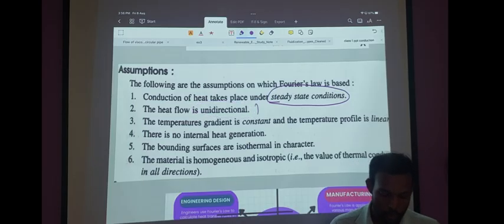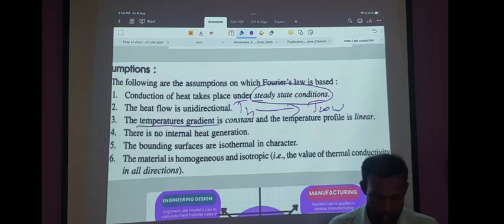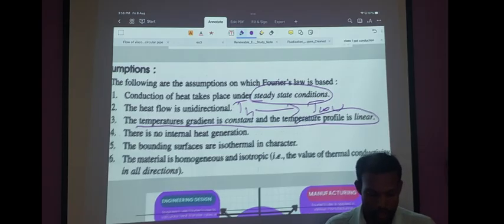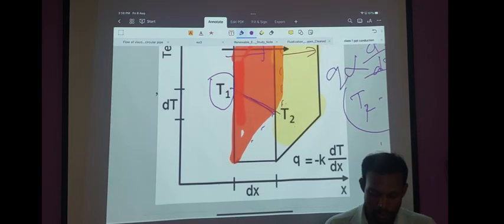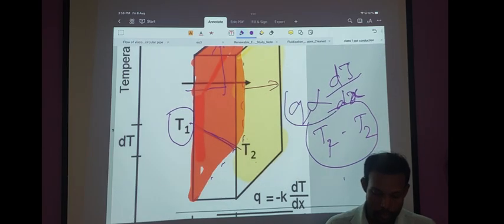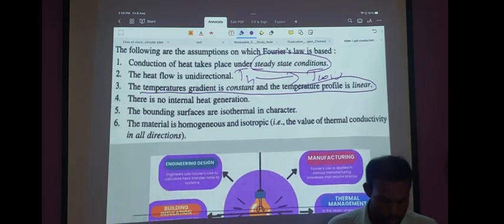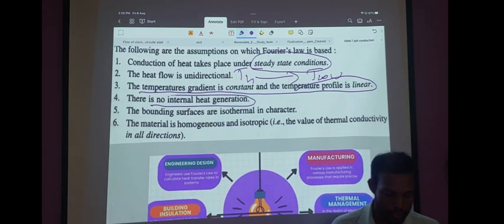Unidirectional heat flow. Heat will flow from T high to T low. The temperature gradient is constant and temperature profile is linear. I explained this earlier. Due to the linear proportionality, the temperature must drop linearly. Next is no internal heat generation.